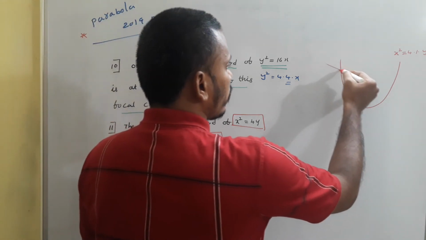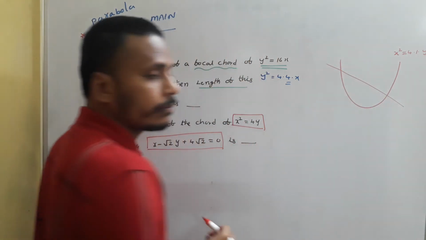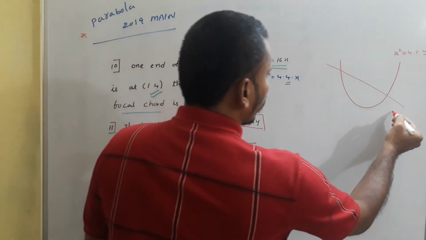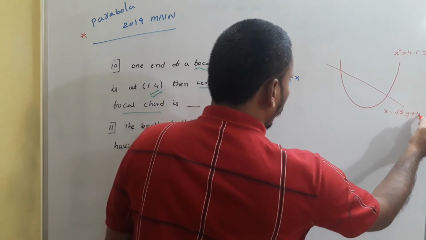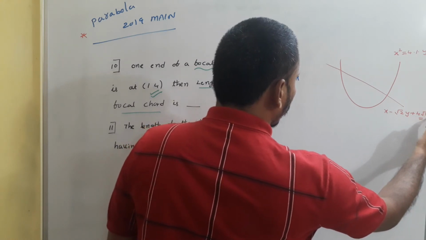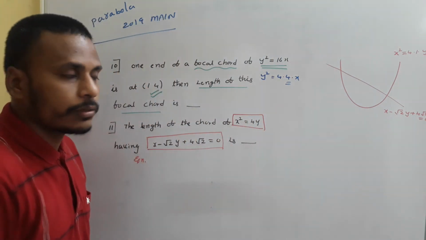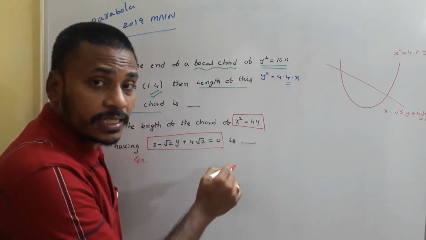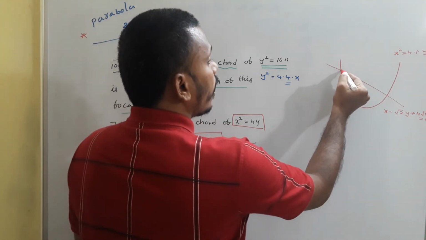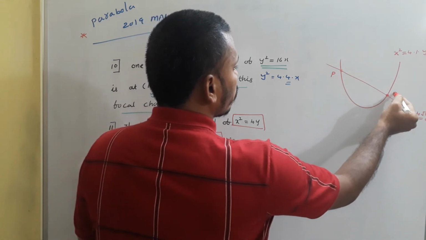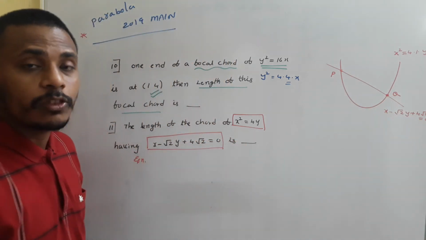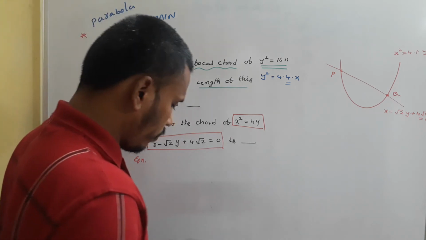Suppose this is the line equation as they have given: x minus root 2 y plus 4 root 2 is equal to 0. That line is intersecting the given parabola at 2 points. Say those 2 points are P and Q. Our target is to find the length of PQ, the length of the chord.